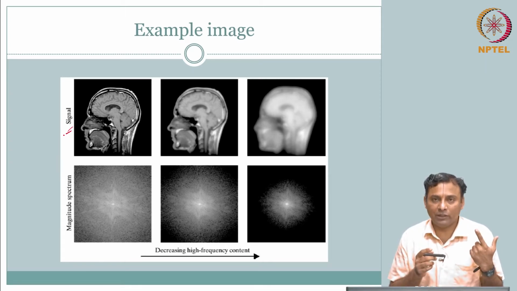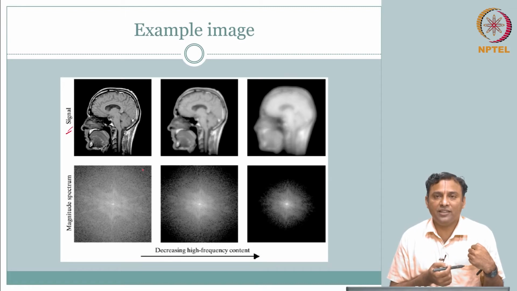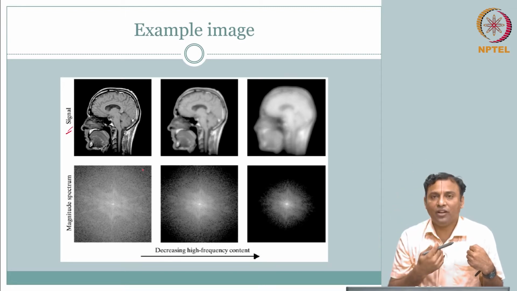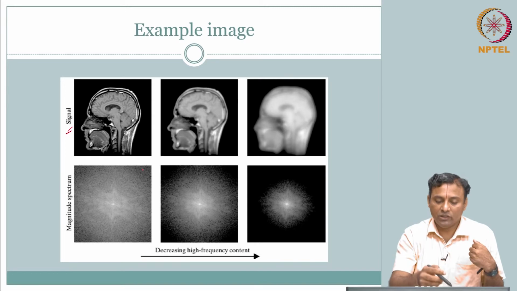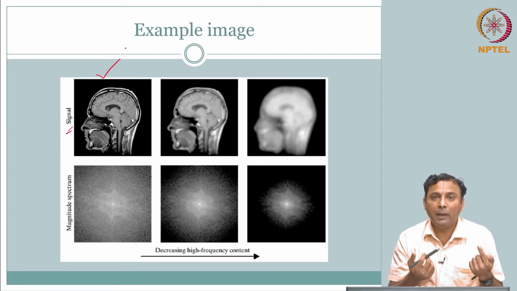That is a concept that we brushed on. Then you can see a head, but which direction of the head is this? Side view, or sagittal. You should be able to appreciate the view, and appreciate what this two-dimensional signal representation is. It is in the form of an image pixel.